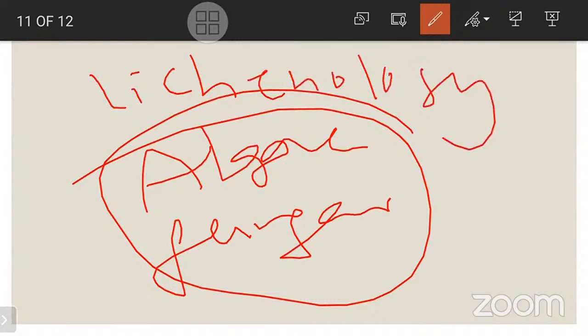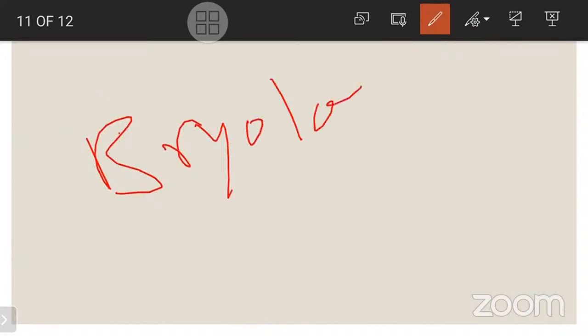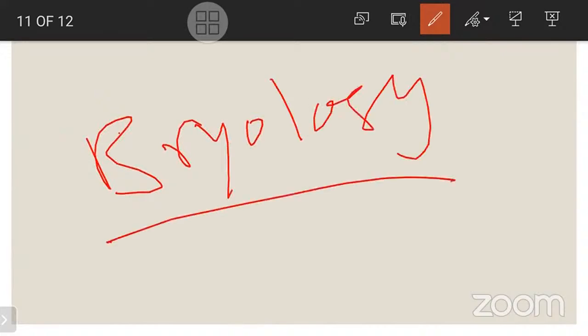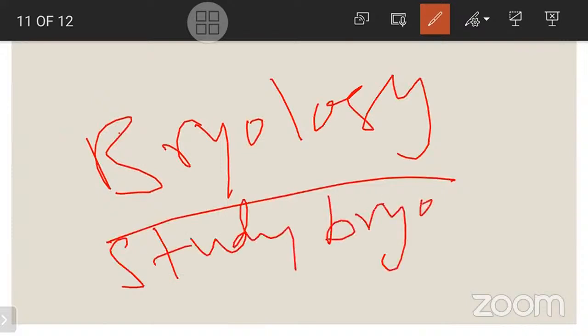So next, bryology. Bryology means the study of bryophytes. Bryophytes are amphibians in the plant kingdom. We have discussed that they do not contain true root, true stem, true leaves. They are atracheophytes, which means the vascular tissue, xylem and phloem, is absent. That's why they have no true root, stem, or leaves. So bryology is the study of bryophytes, the mosses.